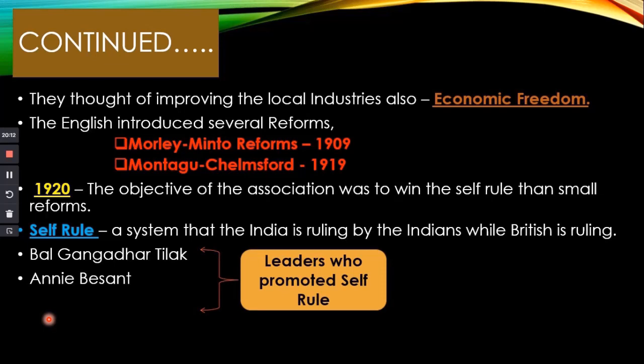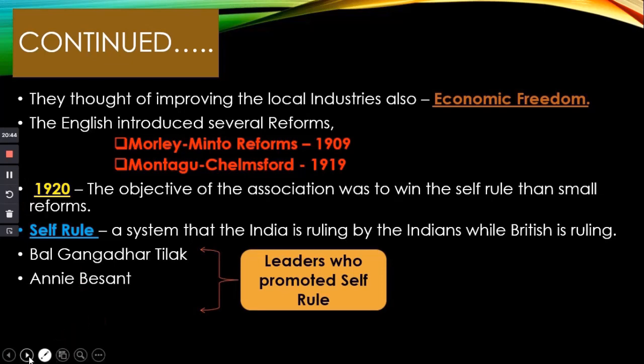So in 1920, the objective of this association was to win self-rule. Self-rule means a system in which India is ruled by Indians while British is ruling. So what was the objective of the association? To win self-rule. There are two important leaders who promoted self-rule. They are Bal Gangadhar Tilak and Annie Besant.